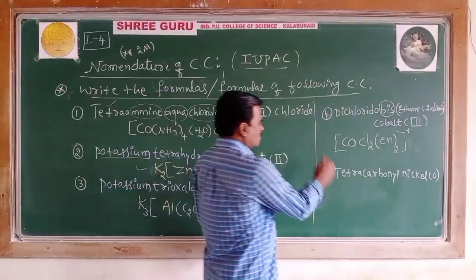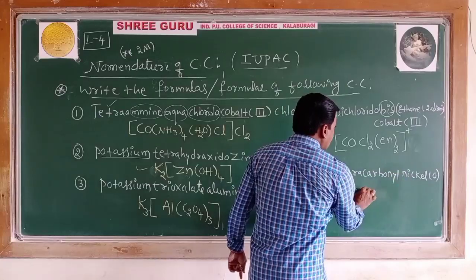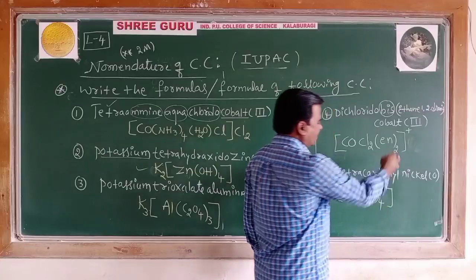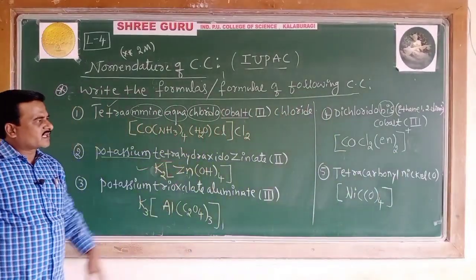Then coming to the next, tetracarbonylnickel. So tetracarbonyl: you have Ni(CO) taken 4 times, and the net charge is 0 if you go with the oxidation number calculation.